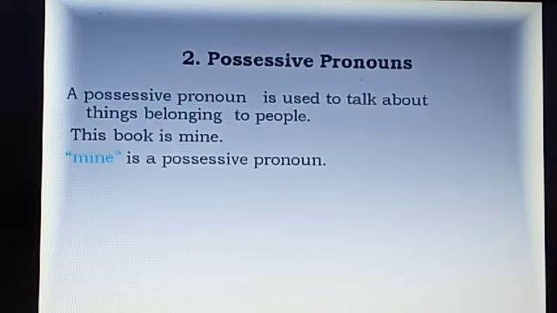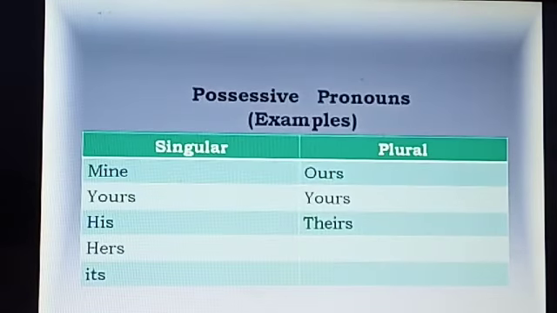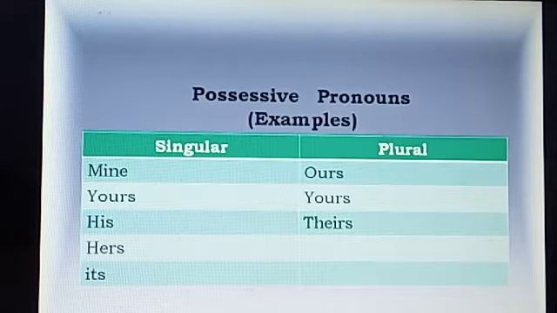The second kind is possessive pronouns. A possessive pronoun is used to talk about things belonging to people. See the example. This book is mine. Mine is a possessive pronoun here. It is showing the belongingness of the book, that the book belongs to me. These are the examples of possessive pronouns. We use mine, yours, his, hers, its, ours, yours and theirs as possessive pronouns.